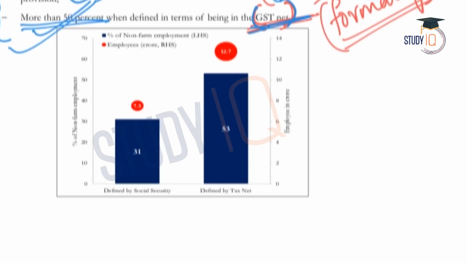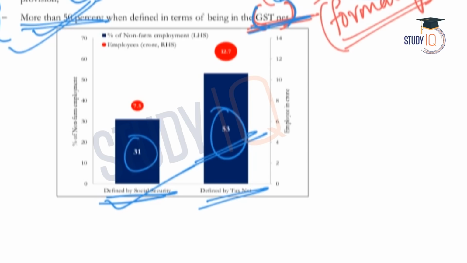Now coming to the graph given below, we will observe that defined by social security, that is, employees who enjoy some social security benefits, they are 31%, and defined by tax net, that is, employers who are paying the GST, they are 53%. So there are 53% of the workforce who work under the employers who pay the GST or come under the GST net. So the graph also provides a clear picture with regard to this.